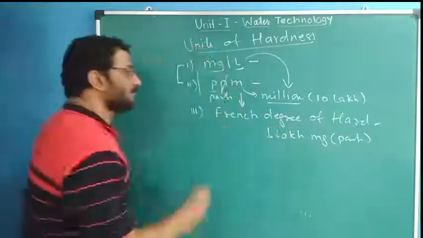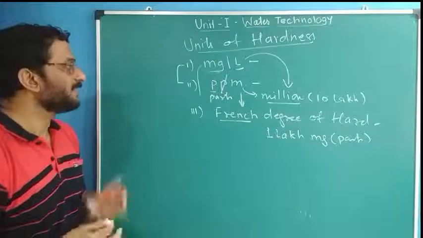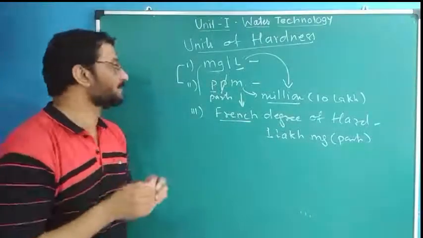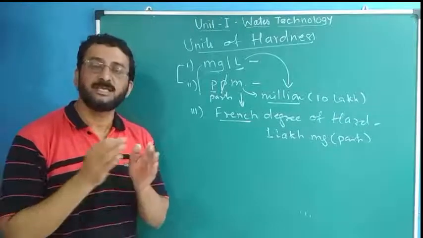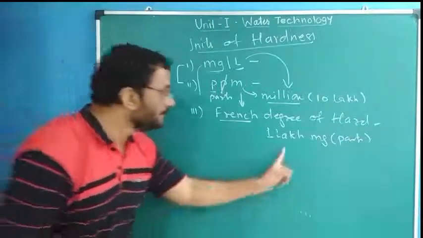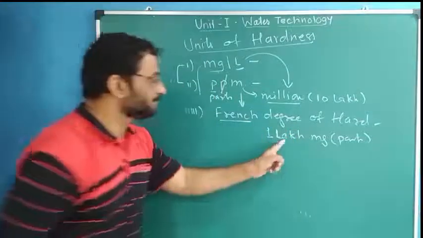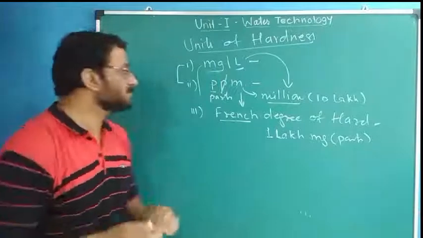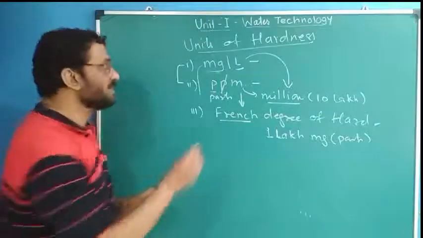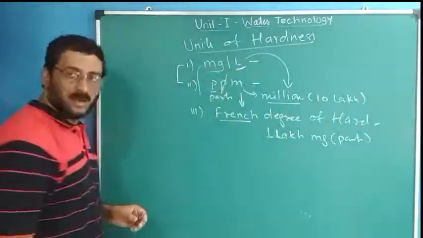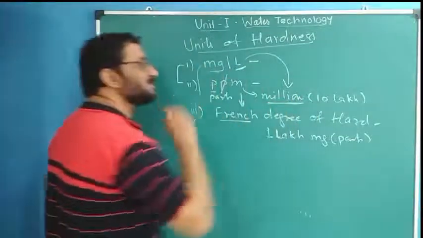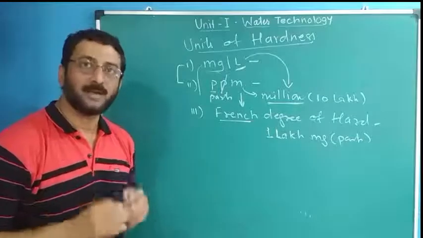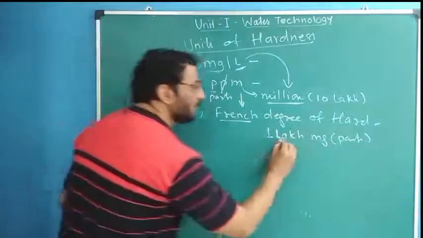What is the definition of French degree of hardness? It is the number of milligrams or parts of CaCO3 equivalent salts per 1 lakh parts of water, per 1 lakh milligrams of water. Here total water in 1 liter is 10 lakh milligrams, but here it is 1 lakh.